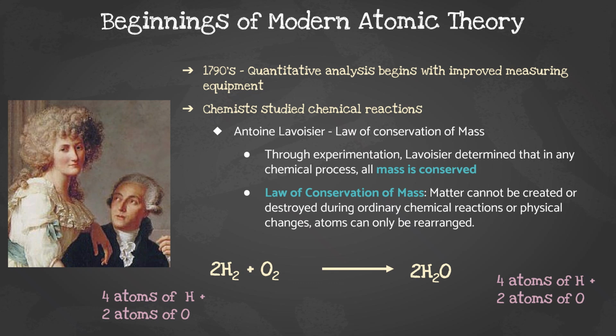So 2H2 plus O2 makes 2H2O. So we have 4 atoms of hydrogen and 2 atoms of oxygen, and then we have 4 atoms of hydrogen and 2 atoms of oxygen after the reaction.